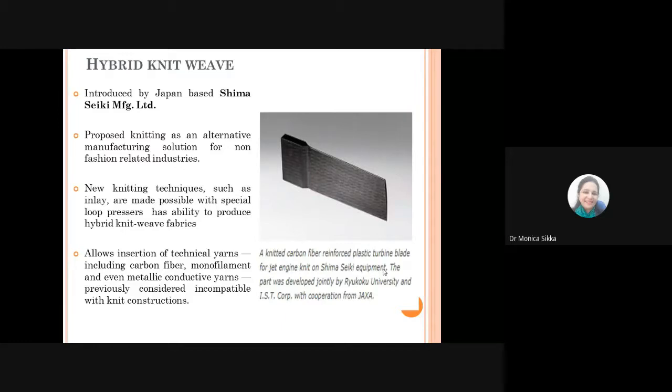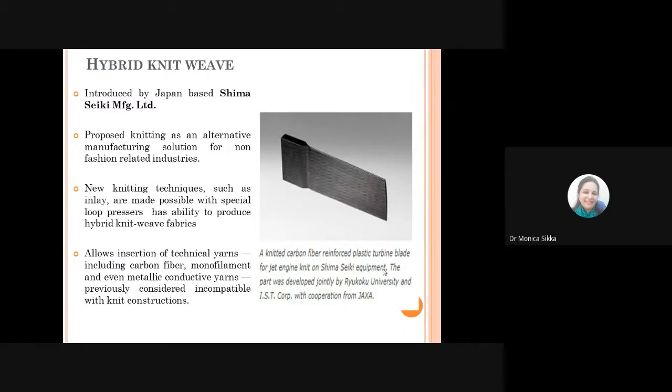This was introduced by Japan-based Shima Seiki Manufacturing Limited, which is a very renowned name in knitting machine manufacturers. It unveiled its Knitify Smart Solutions in Textiles theme during this exhibition, which illustrated the flexibility of Shima Seiki products to cater to various industrial sectors.